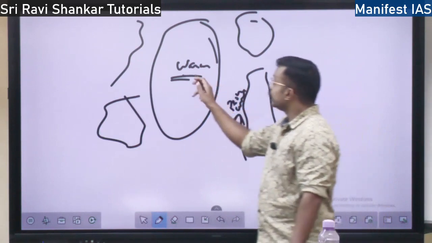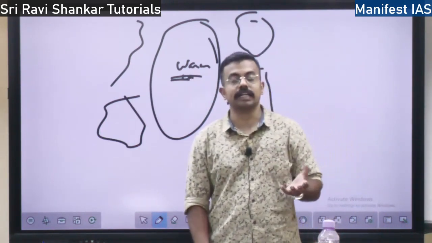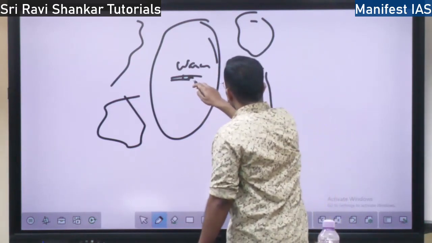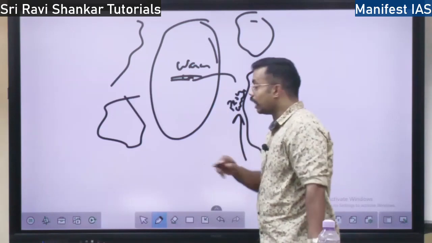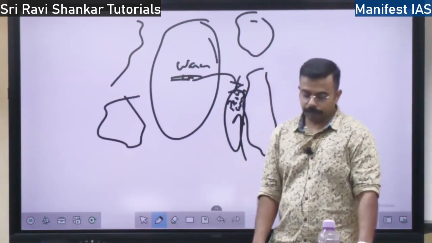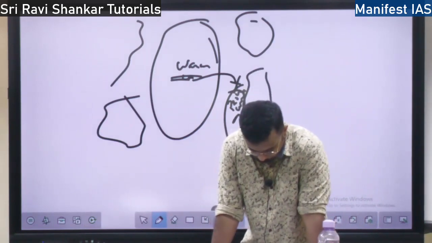So what happens here, in the Pacific Ocean, the water gets warmed up. When it gets warmed up, it moves towards South America and it replaces the Peru current. It replaces the Peru current. When it replaces the Peru current, what happens?